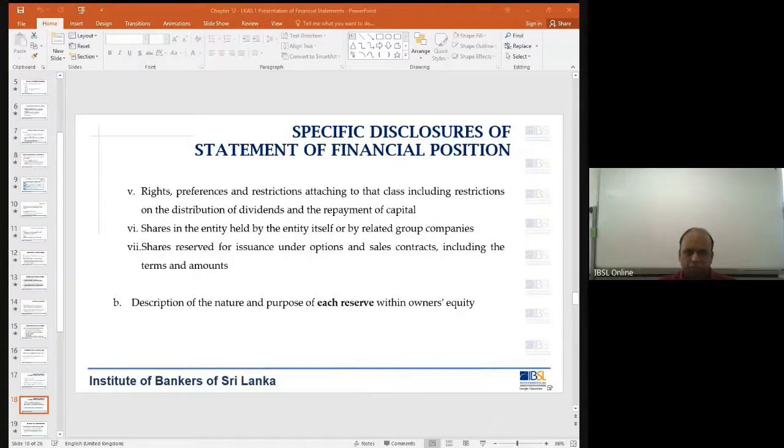Now, even if you take Haley's, you see Haley's PLC annual report 2019-2020 statement of financial position as at 31st March, because they are a 31st March company. And when you say consolidated, it is the group. When you say company, it is the Haley's PLC. This is their group.